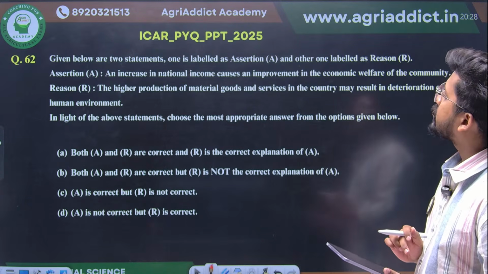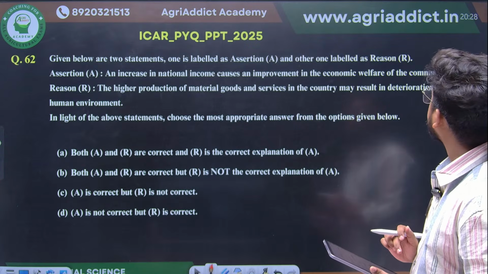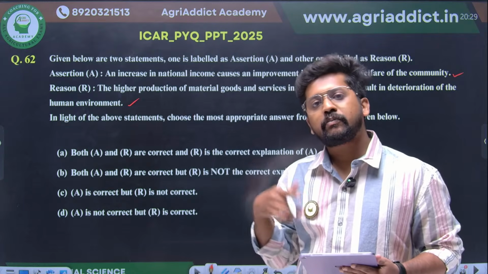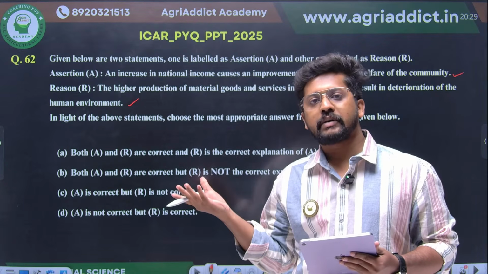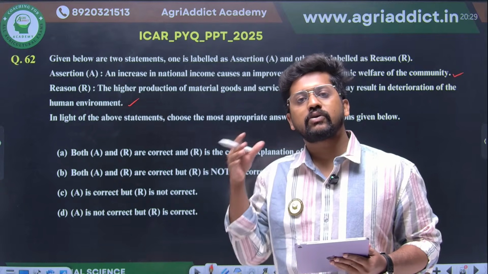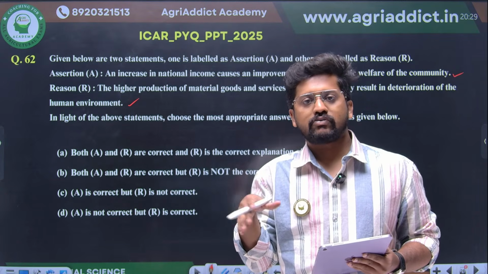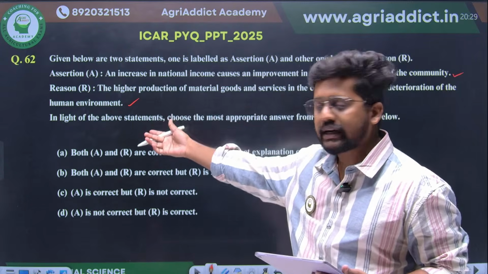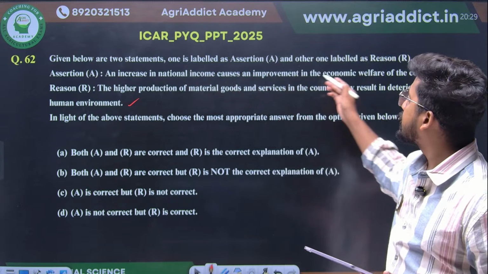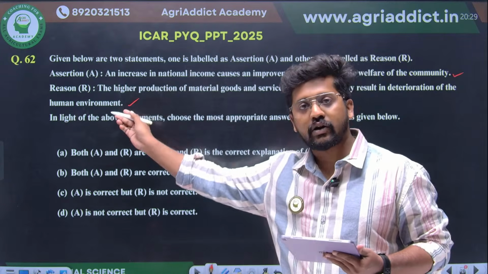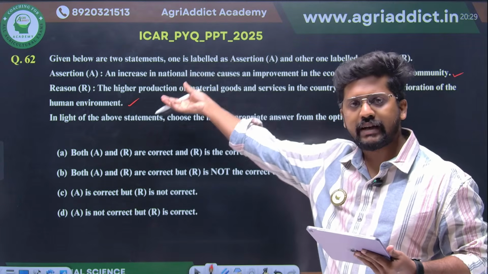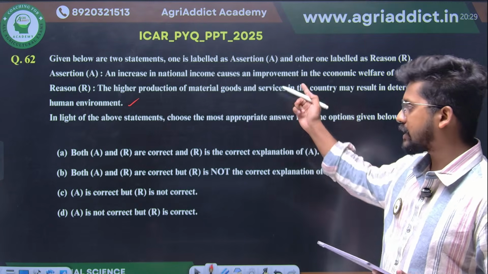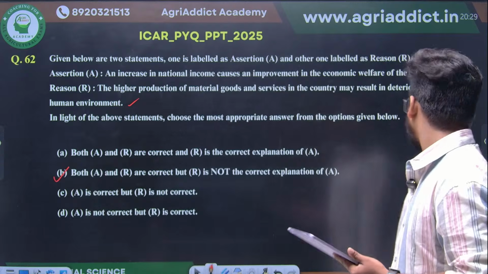Then: higher production of material goods and services in the country may result in the deterioration of the human environment. Obviously that also happens, as metropolitan cities are developing, but at the same time it is causing pollution to the environment, right? What happens in metropolitan cities like Delhi. So the second one is also correct, but it is not explaining whether the improvement of the economic welfare of the community is accompanied by the national income level. Both are statements, but they are not connected with each other. So the assertion is correct, the reason is correct, and the reason is not the correct explanation of the assertion. B will be the correct answer here.